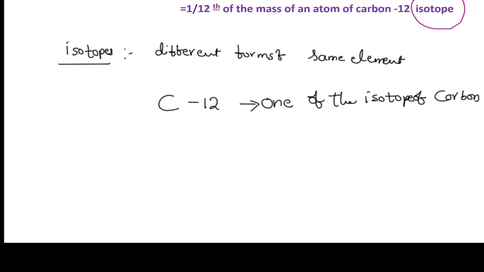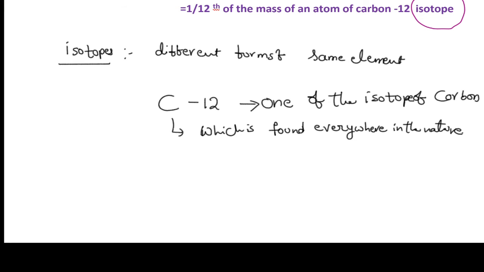Carbon 12 is the isotope which is found everywhere in nature. Thus, an atom of carbon 12 is considered to be the standard unit.